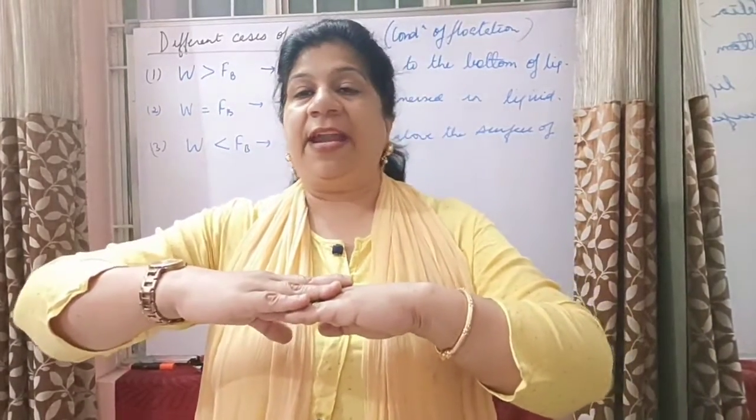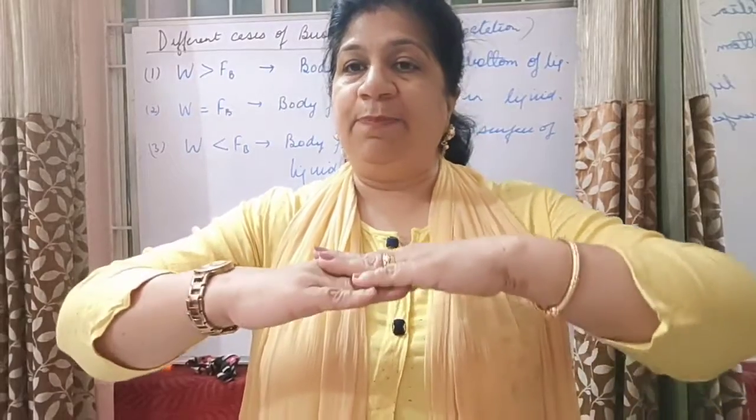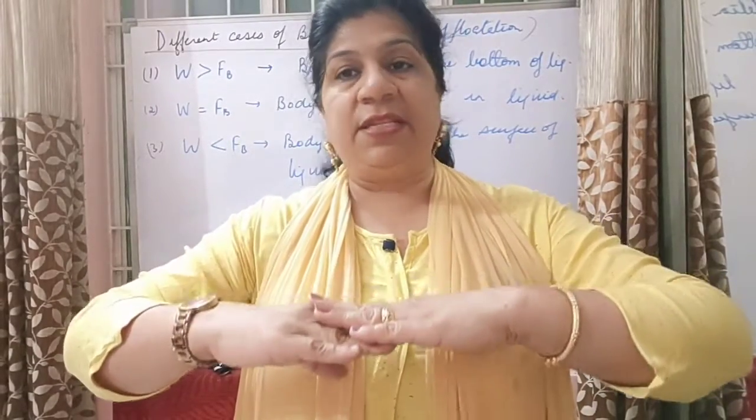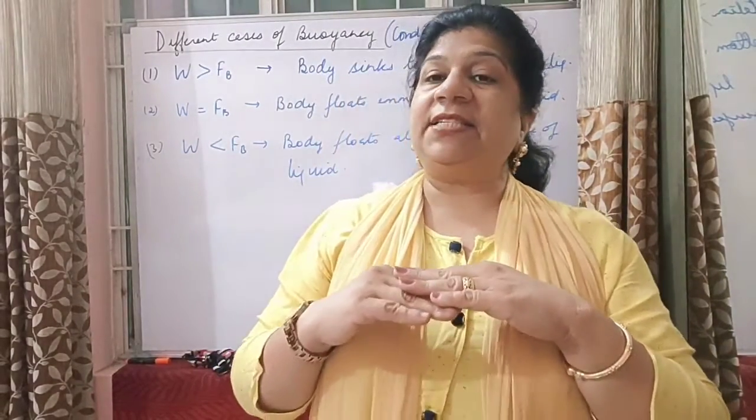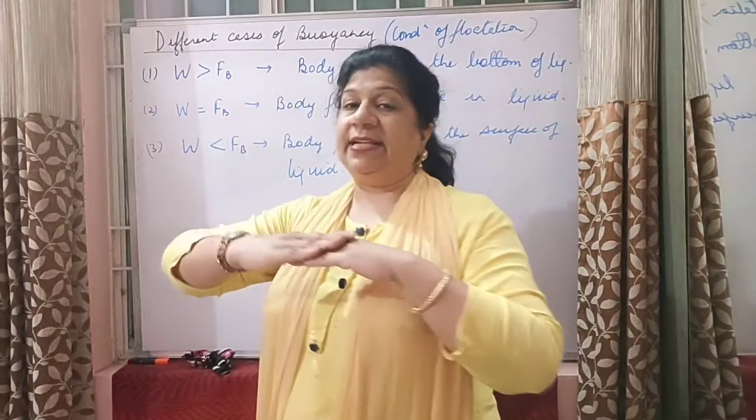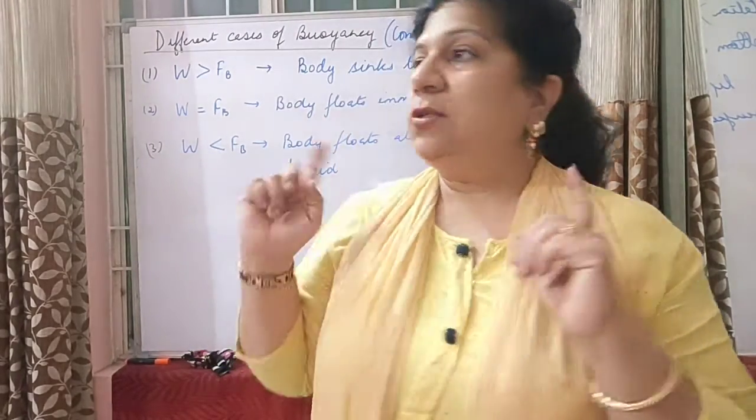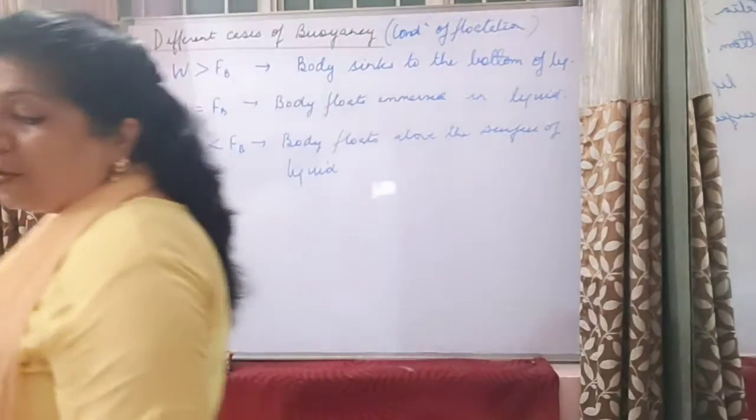जब बराबर है weight and the upthrust, then it is below the surface of the water, immersed in the water and floating. But if its weight is less, then it is above the surface of the water. So these are the three conditions of flotation.